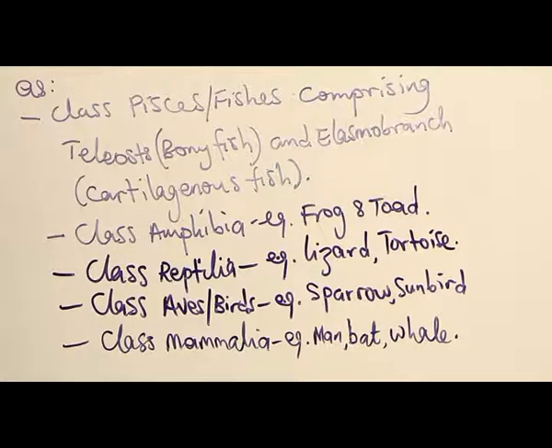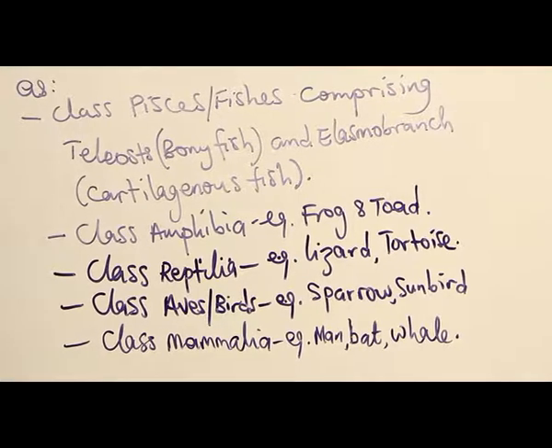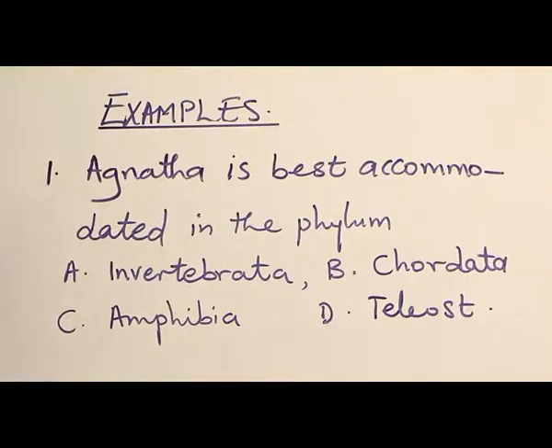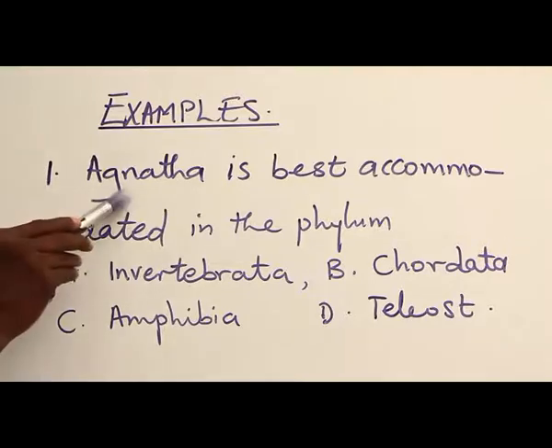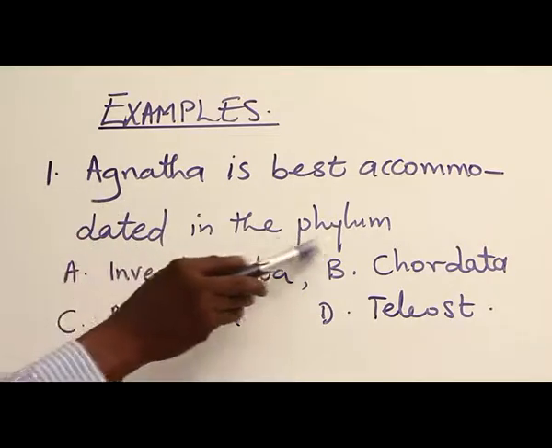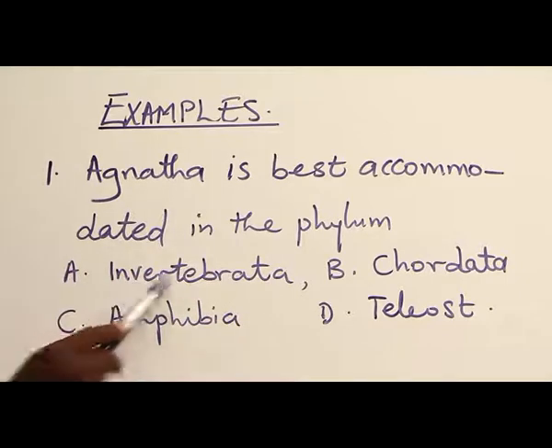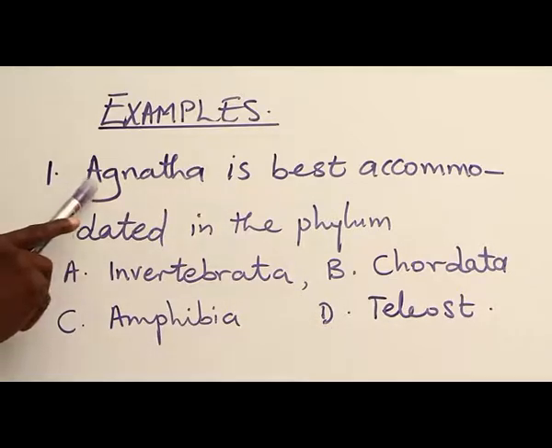With that, we'll be able to answer some questions based on classification of vertebrates. Let's look at some examples. Example 1. Agnatha is best accommodated in the phylum A. Invertebrata, B. Chordata, C. Amphibia, D. Teleost. To answer this question, you have to know what this organism is. Agnatha is a jawless fish, which is not normally accommodated under the class fishes.